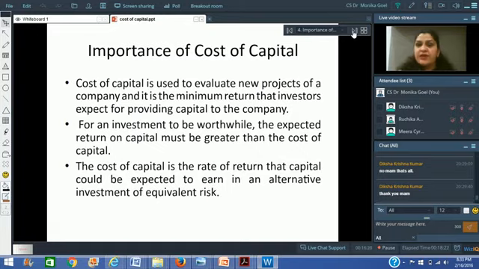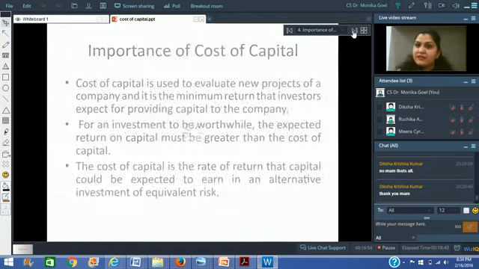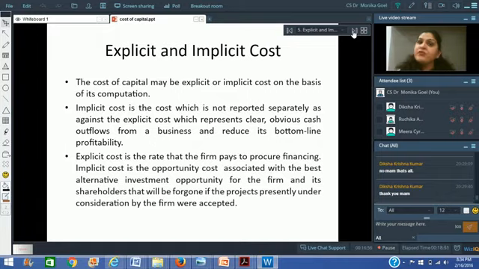So what is the importance of this? As I've already discussed, this is the minimum required rate of return for any company. If we want an investment to be worthwhile, its return must be more than the cost of capital, right? And therefore, at times, we have to look at two different investment proposals, right? So if we have the same level of risk, the same level of cost, we would be looking at two different investment proposals. Any particular investment which is going to give us the better return, we would be accepting that.